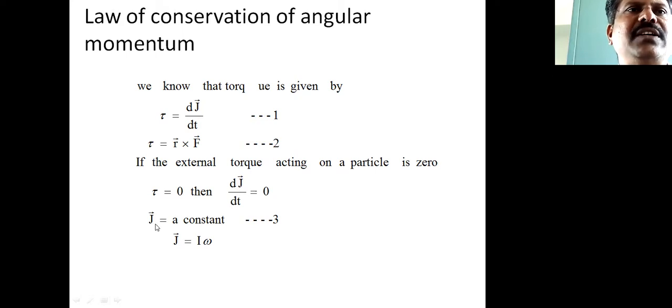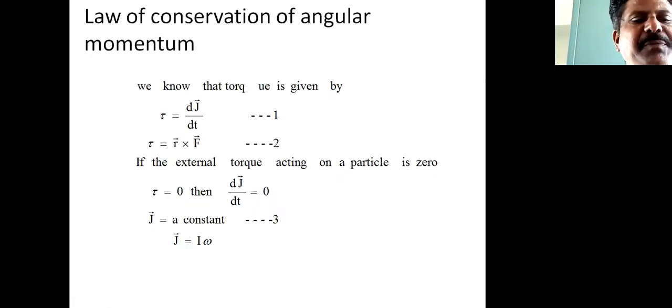When dj by dt equals 0, that's when J is a constant. Therefore, we already know that J is equal to I into omega, that is, the moment of inertia into angular velocity.